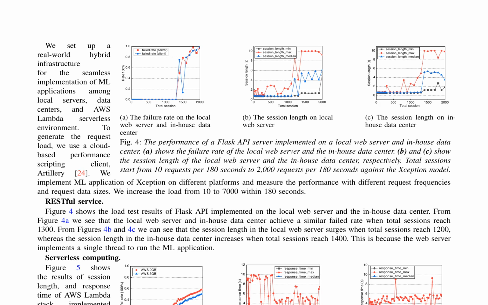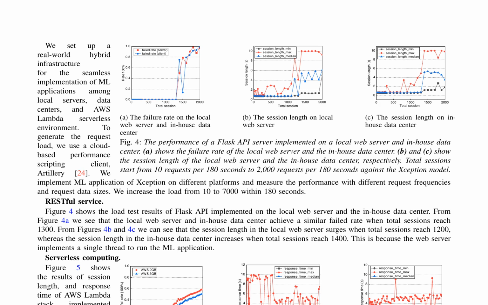Both platforms exhibit similar failure rates, peaking when total sessions reach 1300. The session length surges on the local web server at 1200 total sessions, whereas it increases on the in-house data center at 1400 total sessions. This difference is attributed to the single-threaded implementation of the ML application on the web server.